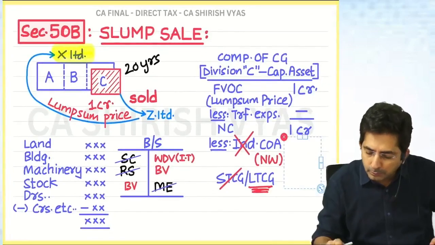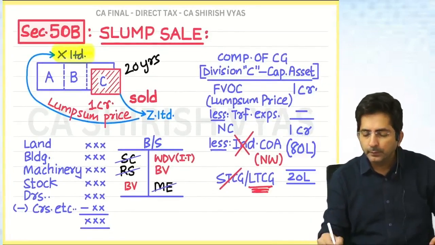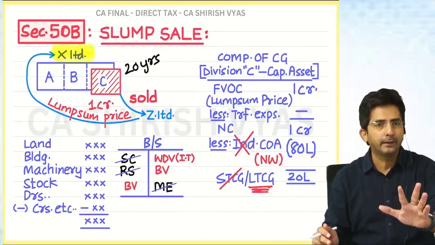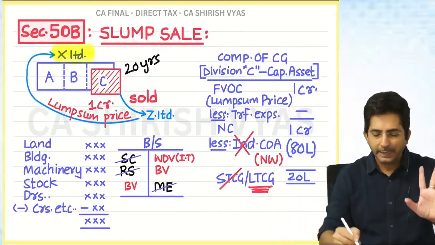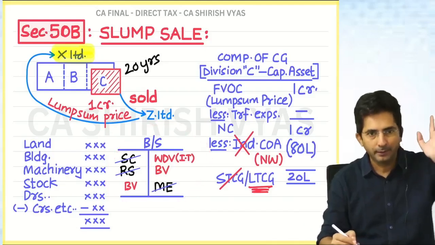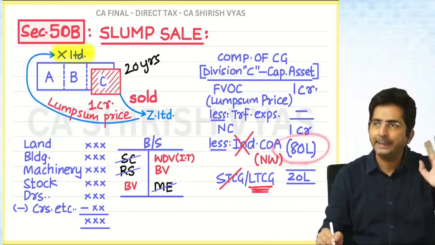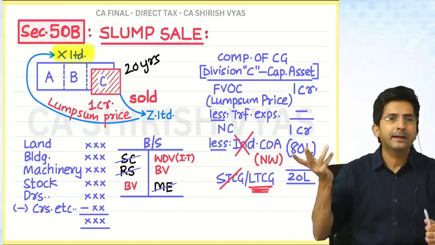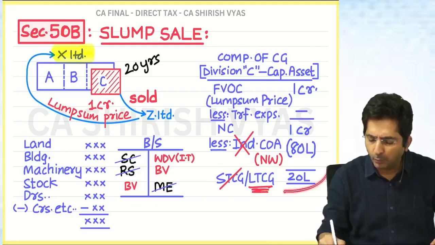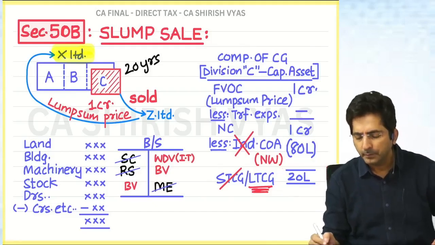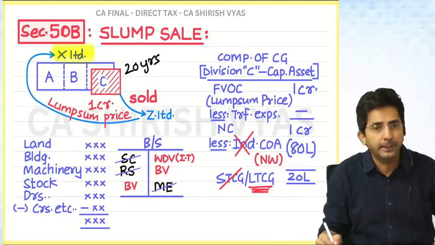Now let's assume the net worth comes to 80 lakhs. I am not calculating because soon I will take one question. There we will see how to do it. Right now we just understand theoretically. Don't wonder how I got it, it's a random figure. Assume I got 80 lakhs. So now what is the answer? 20 lakhs. This is long-term gain.